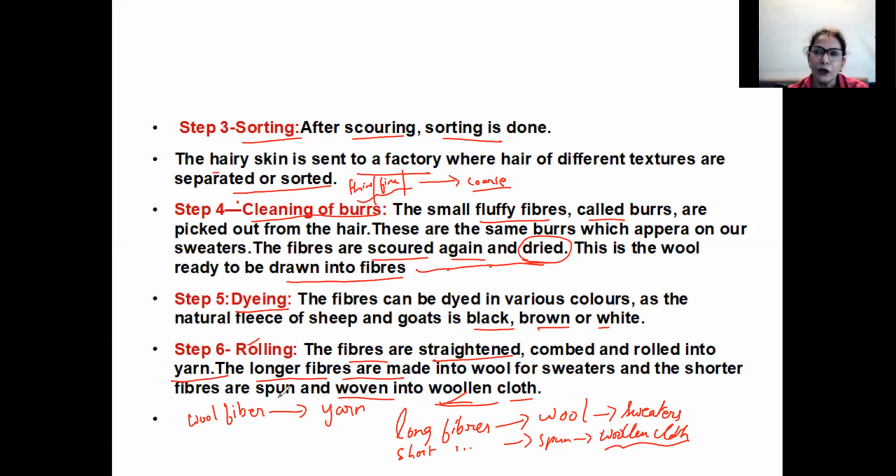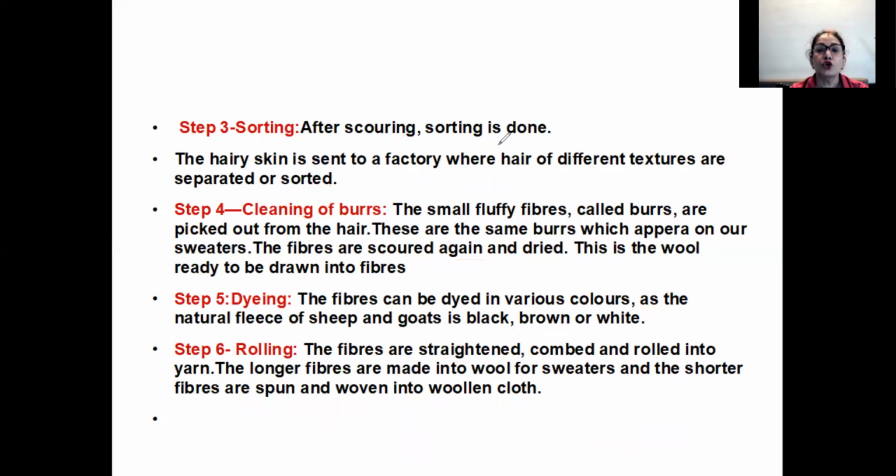And that yarn, from the longer fibers, is used to make wool for sweaters and woolen wear, and the short fibers are used to make woolen fabric. So this is how from the fiber we get the wool. Clear? You should know all the steps, very important.